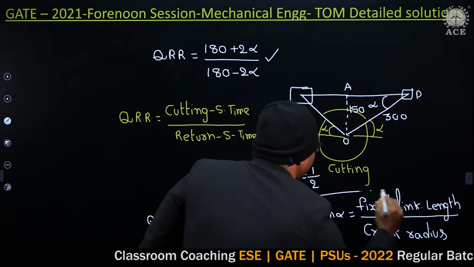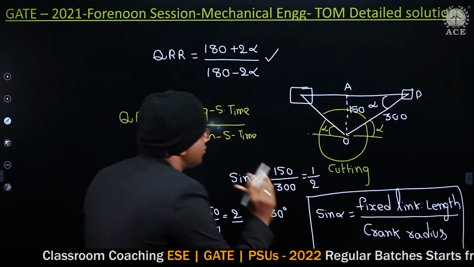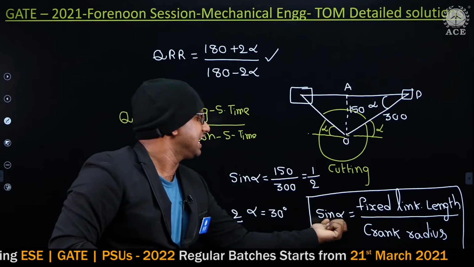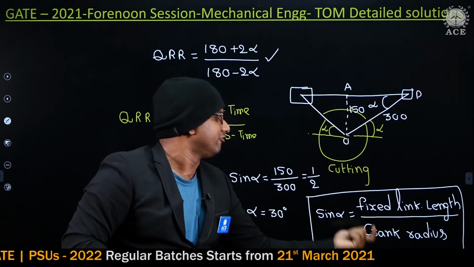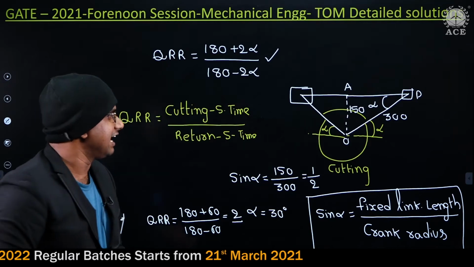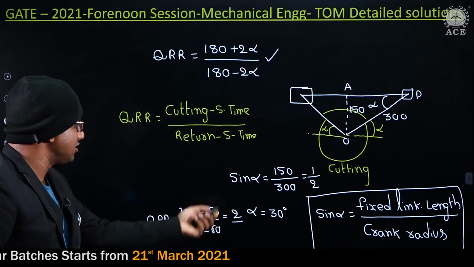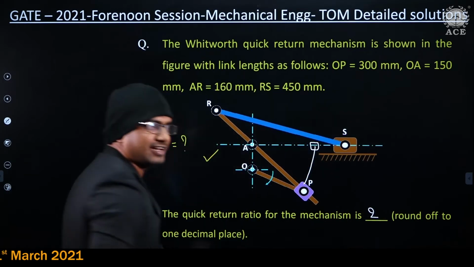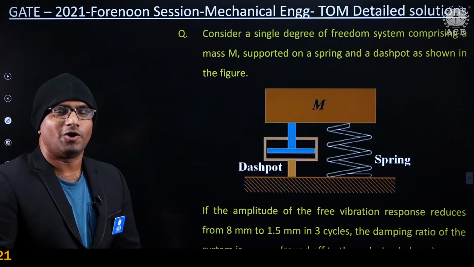If you can visualize the extreme position, you can get it; otherwise, just use sin alpha equals fixed link length, 150, by crank radius, 300. With this, I'm getting the answer as 2. Clear, guys?